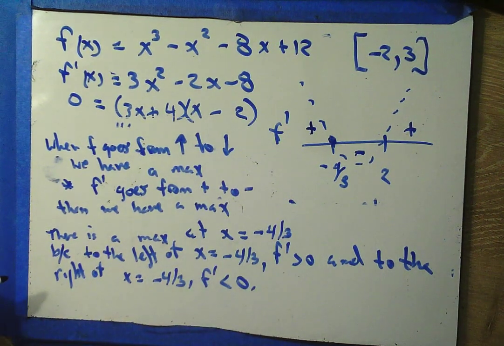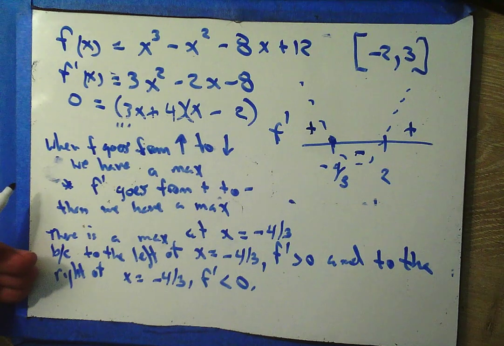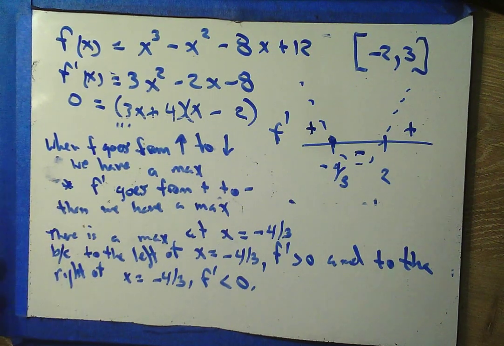It's only one sentence. I know it seems wordy, but you have to write it, or else they'll say it's vague. Most students say things like to the right it's negative, and to the left it's positive. Well, I don't know to the right and left of what. So you have to be explicit with all this information, and that's why we're going to use our bulletproof justification sentence. So that's my max.